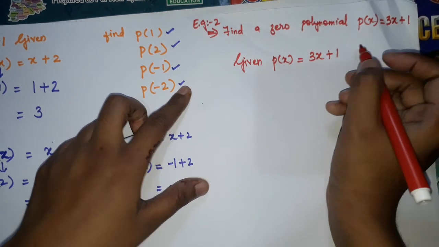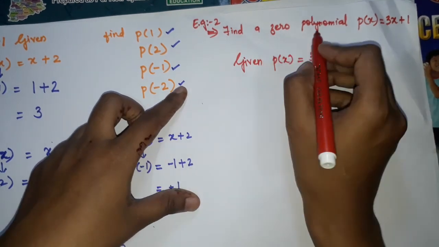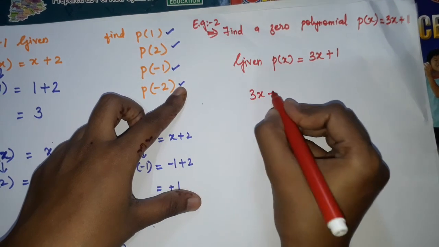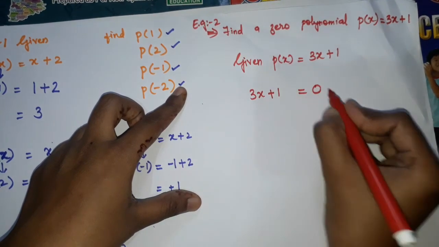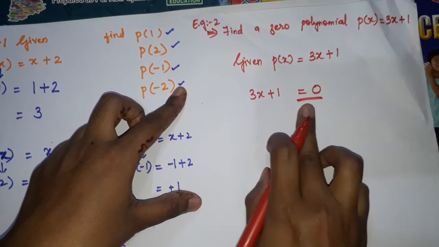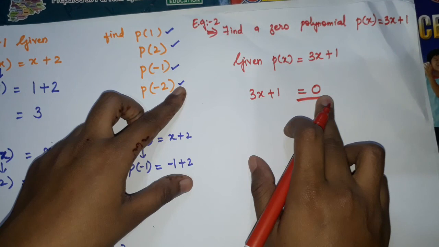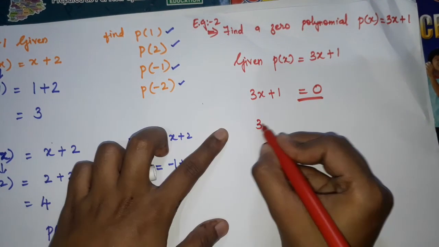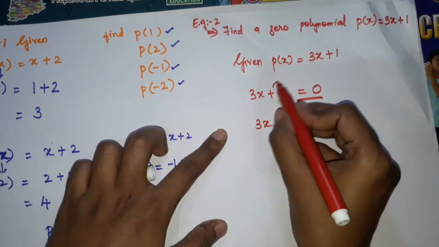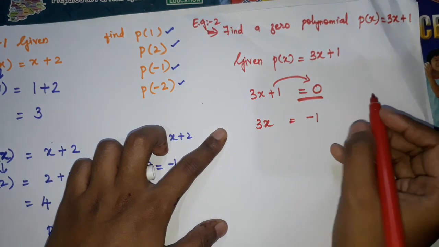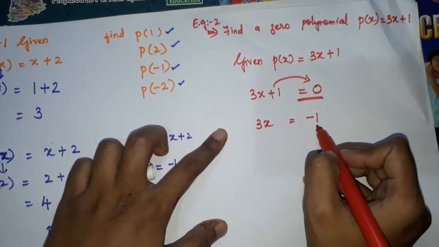Now, whenever they say find a zero polynomial, what should you do? You have to take 3x plus 1 equal to 0, children. A zero polynomial will give you 0. Now, send this plus 1 to the other side. So it will be minus 1. Plus 1, when you send it to that side, becomes minus 1.